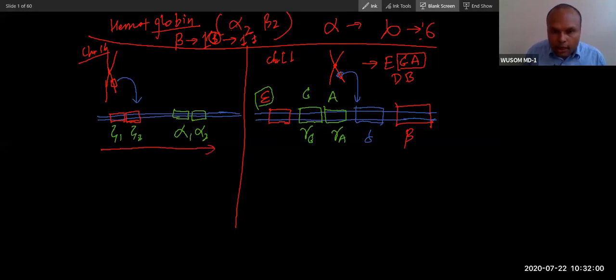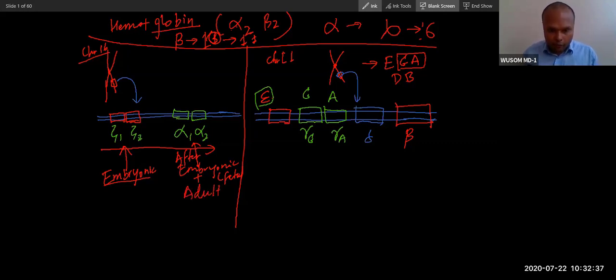So if you see the chronology, in the embryonic period these 2 proteins will express in the embryonic period, and then these 2 proteins will express in the embryonic period plus after embryonic, meaning the fetal period, plus adult.